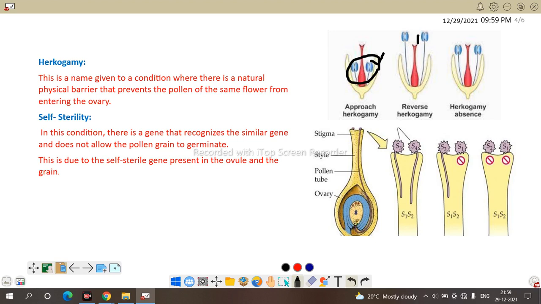Next is self-sterility. In this condition, there are genes that recognize similar genes and do not allow the pollen grain to germinate. When the same pollen grains reach the same stigmatic surface, the stigmatic surface opposes that pollen grain so that it fails to germinate, because self-sterility genes are present in the ovule and the grain. So, it is self-incompatibility, which again favors outbreeding.